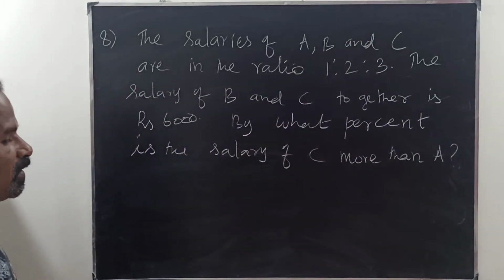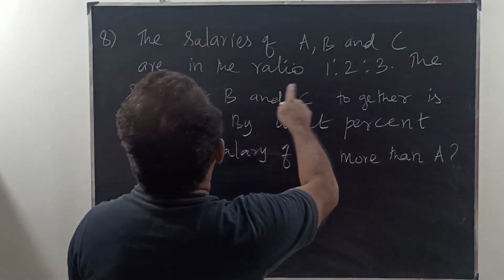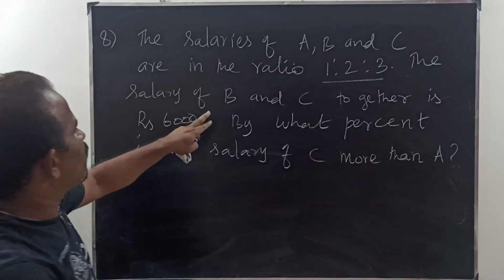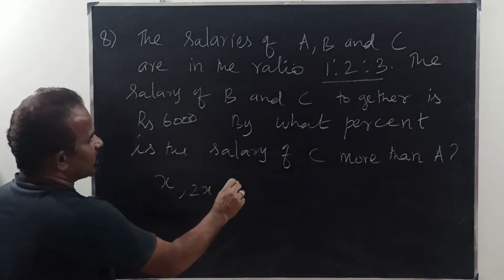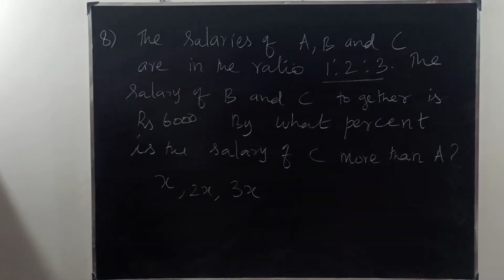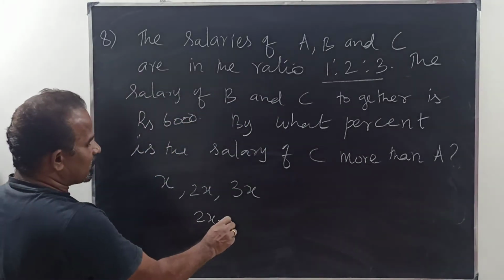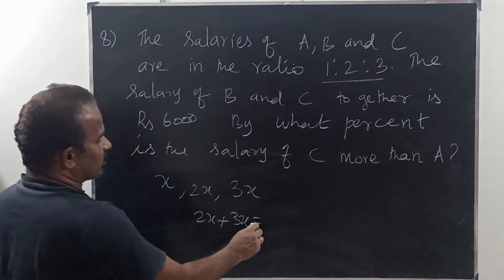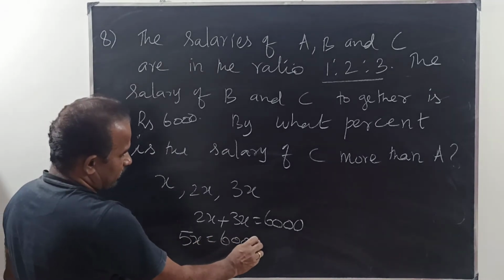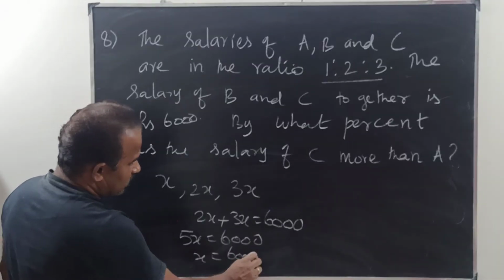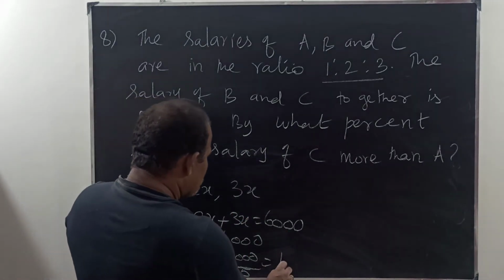First of all, we have to find out the A, B, C salaries, the same thing. The ratio is given. The salary of B and C together is 6,000. So X, 2X, 3X are the salaries of A, B and C. So the salaries of B and C together: 2X plus 3X is equal to 6,000. So 5X is equal to 6,000. Therefore X is equal to 6,000 divided by 5, which is equal to 1,200.